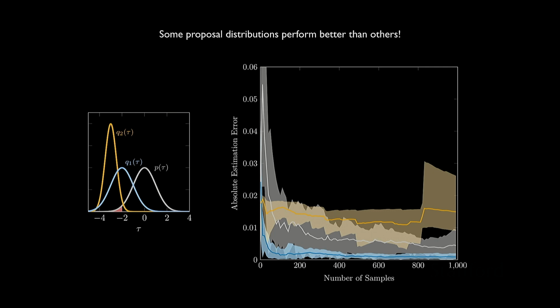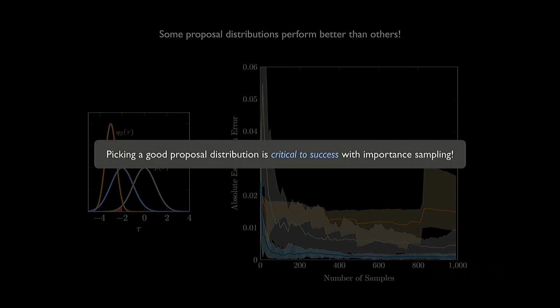But what I also want to show you is that it is possible to pick a bad proposal. So for example, if we pick this orange proposal here, it's now assigning high likelihood to low likelihood failures. So we are going to sample failures with it, because anything to the left of -2 is a failure. But we're not really assigning it to failures that have very much probability mass. And so we could actually end up doing worse than our direct estimator. So it really matters what proposal we pick. And that's the point I'm trying to drive home here, which is that picking a good proposal distribution is very much critical to success with importance sampling.